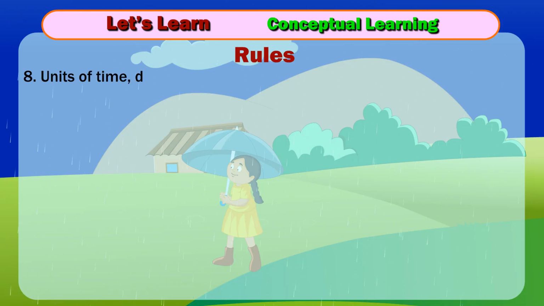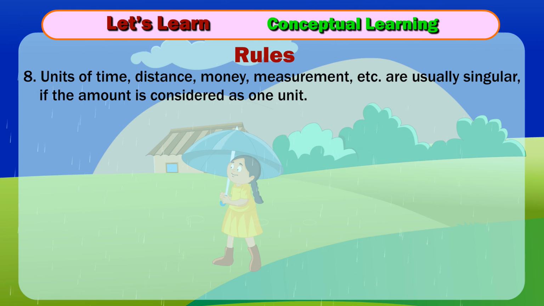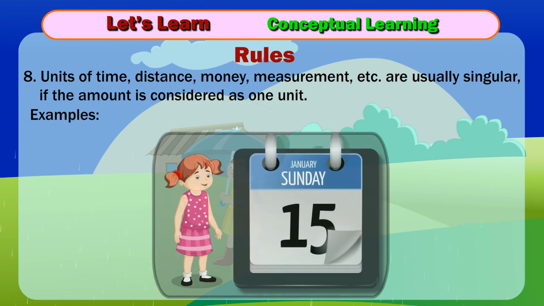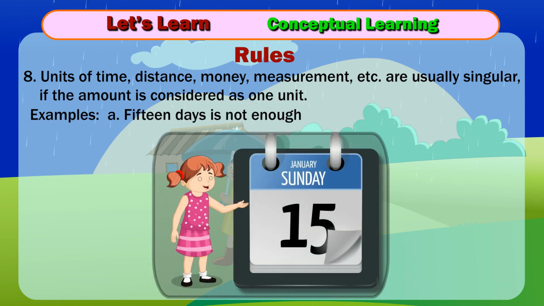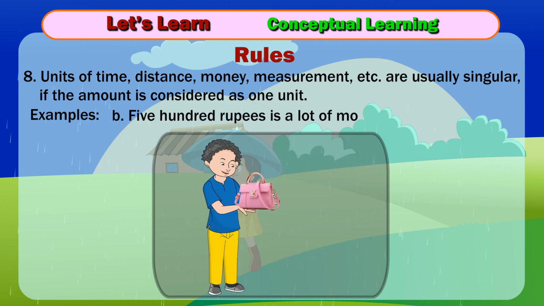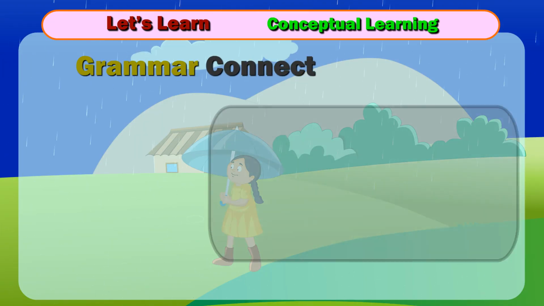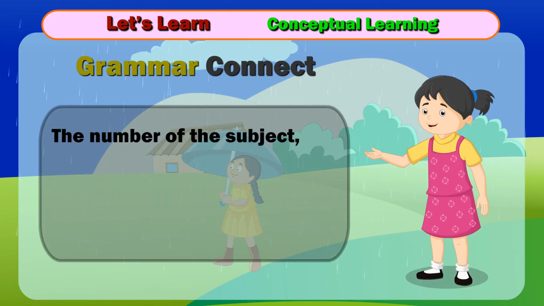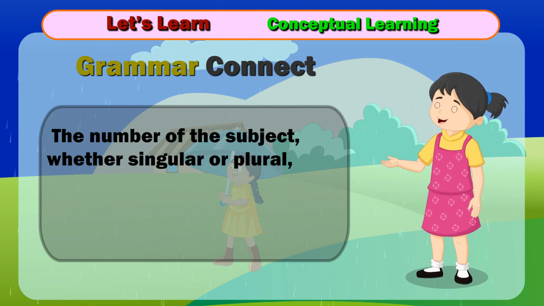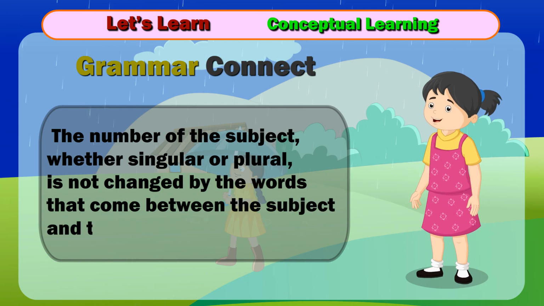8. Units of time, distance, money, measurement, etc. are usually singular if the amount is considered as one unit. Examples, A. 15 days is not enough time. B. 500 rupees is a lot of money for this purse. Grammar connect. The number of the subject, whether singular or plural, is not changed by the words that come between the subject and the verb.